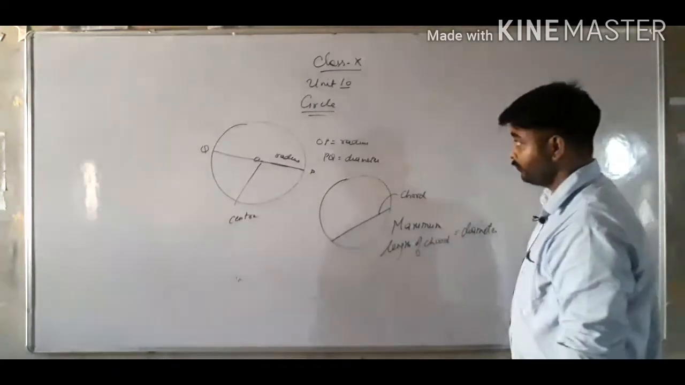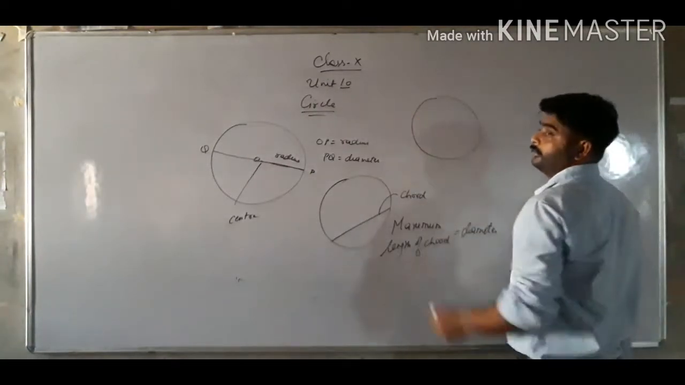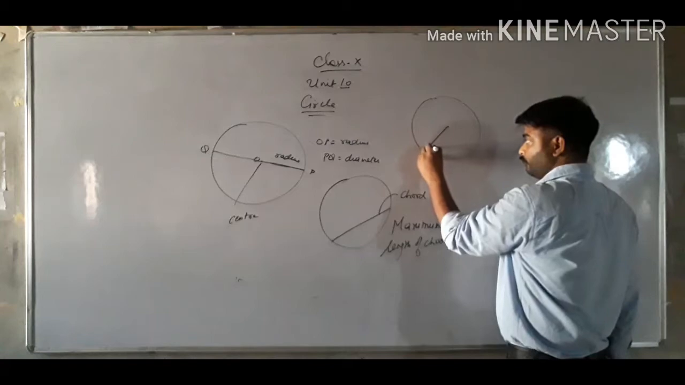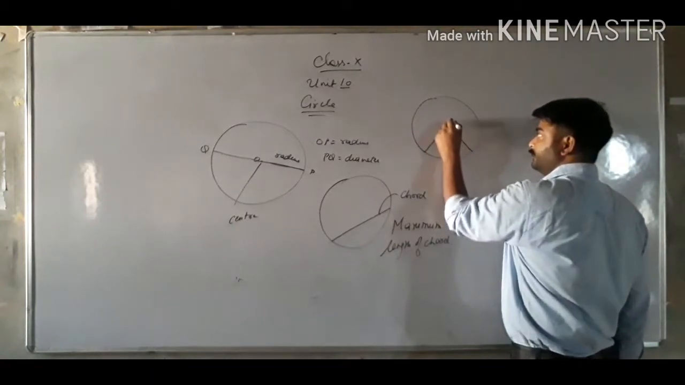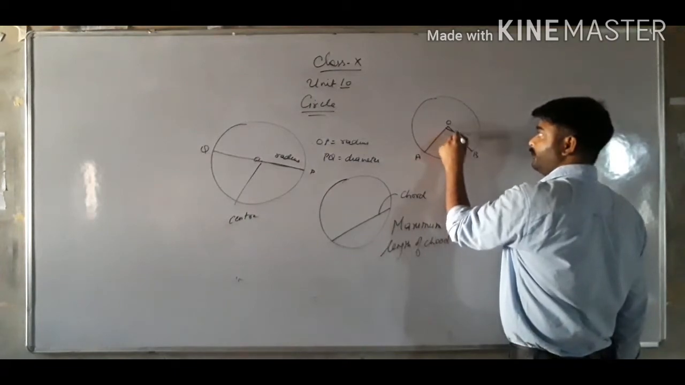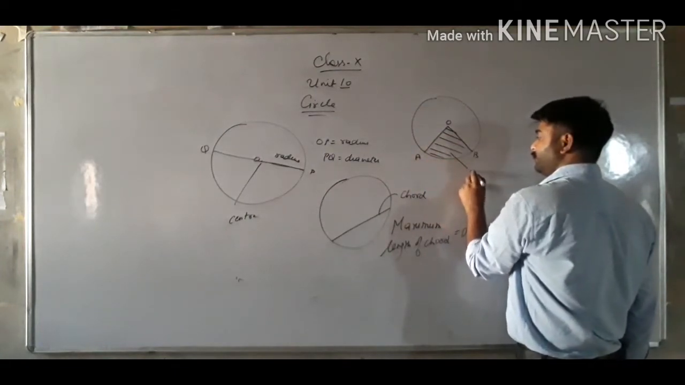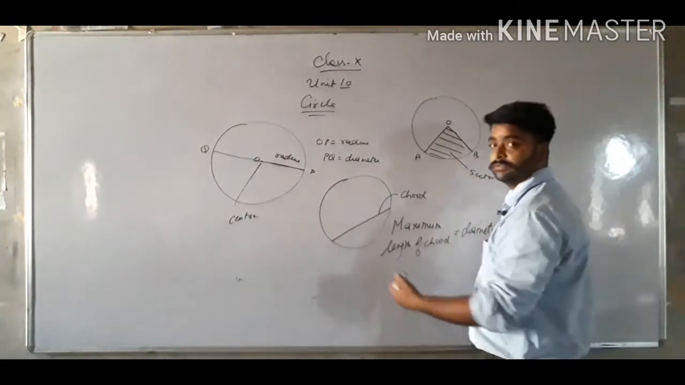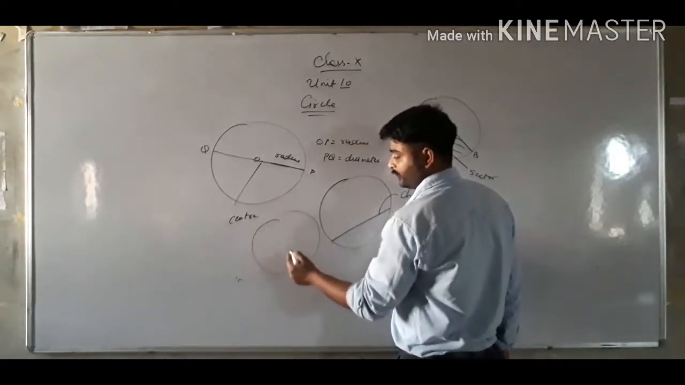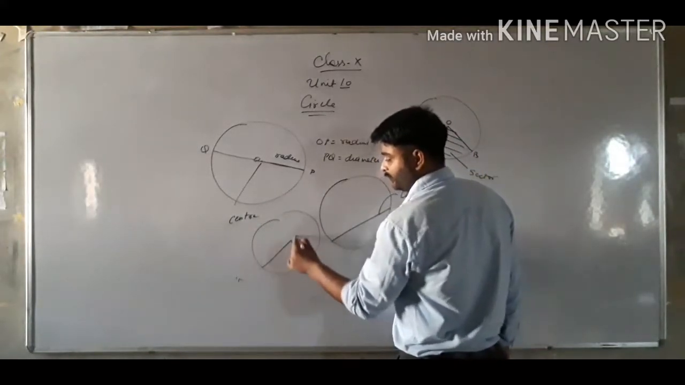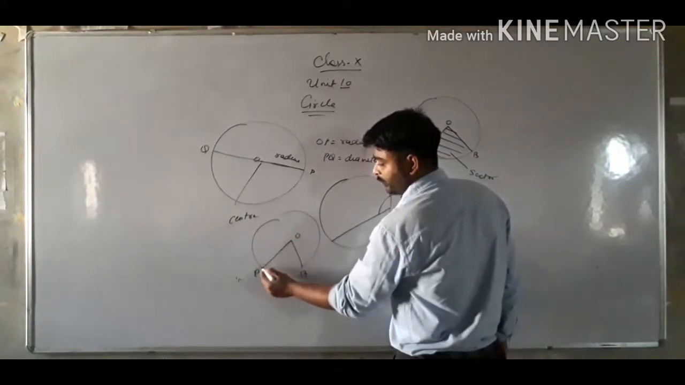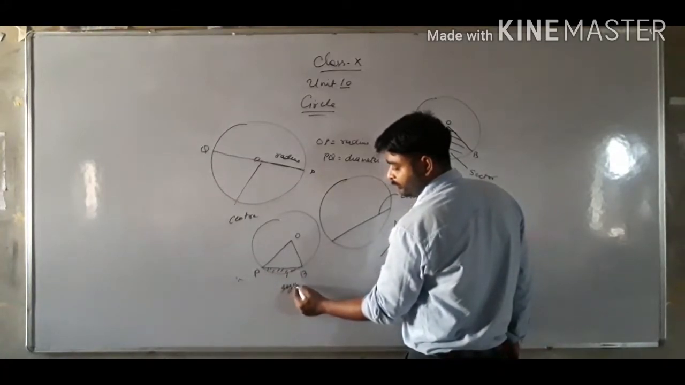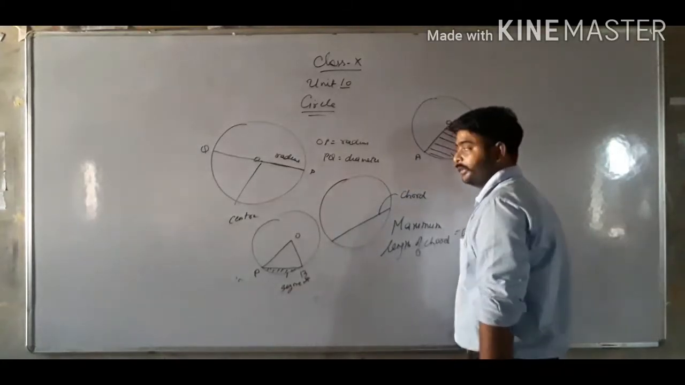Okay class, now if this is your circle, and from the center O there are two radii, OA and OB, then this part is known as a sector. This is a circle, this is a sector, that is OAB. Then the line joining AB, the remaining part is the segment.